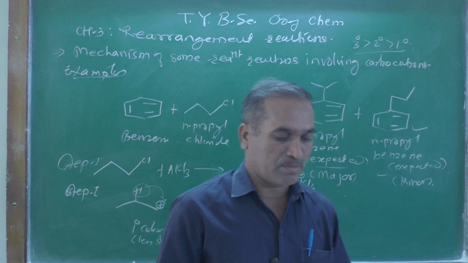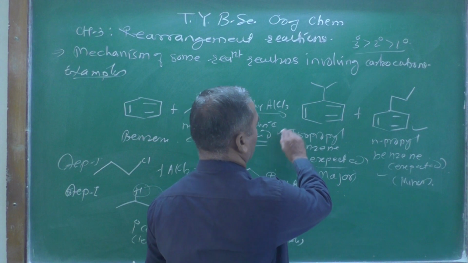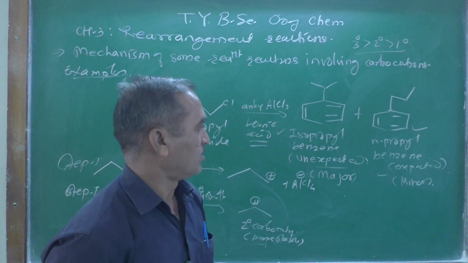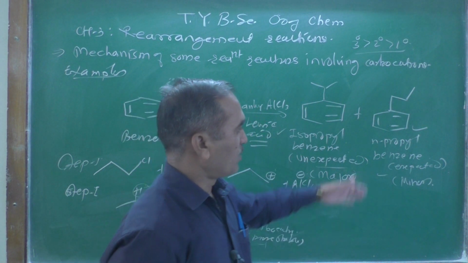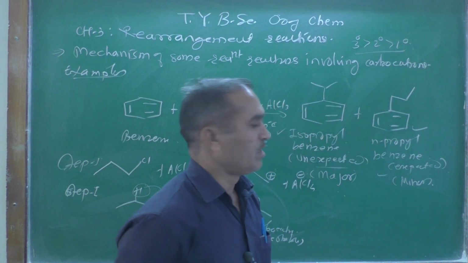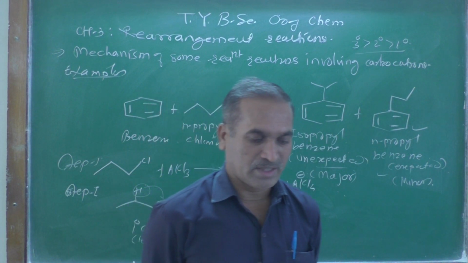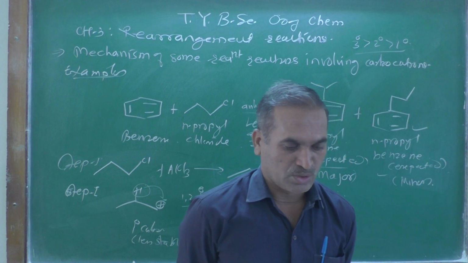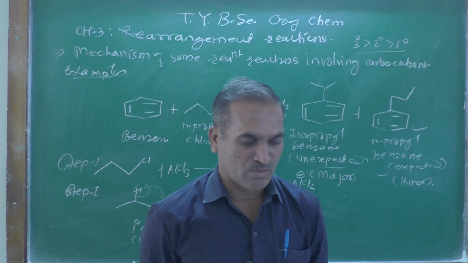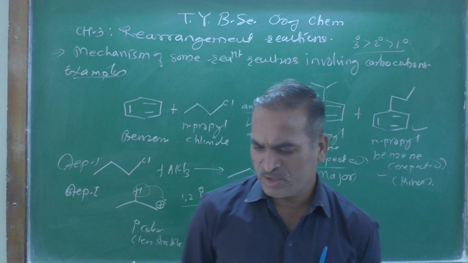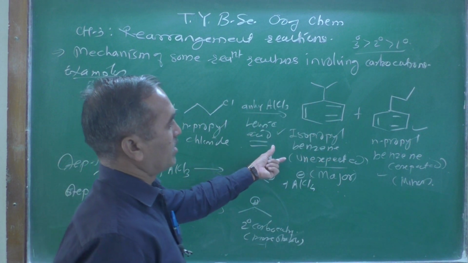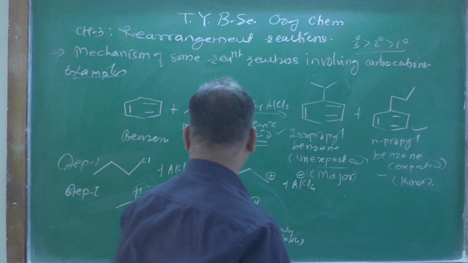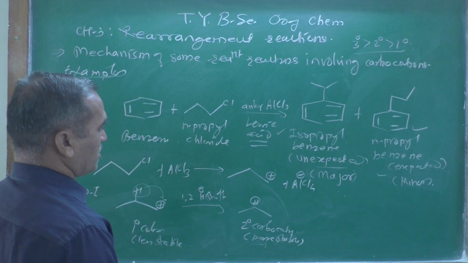Therefore the major product obtained is isopropyl benzene, whereas N-propyl benzene will be the minor product. So this is the reason why we are getting this one as the major and this one as the minor one. Is that the reason, right?